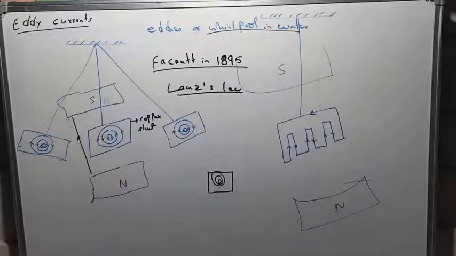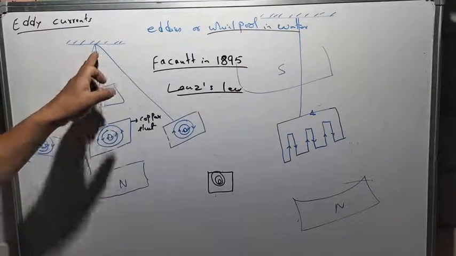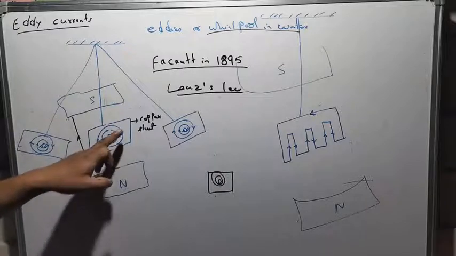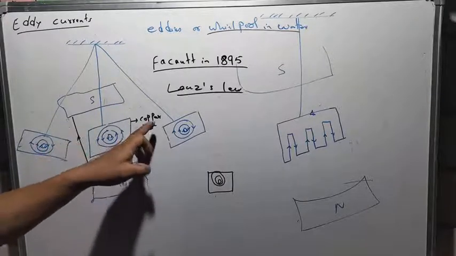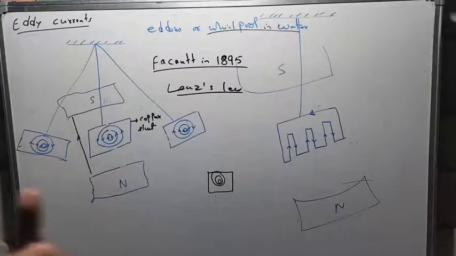In 1895, Foucault demonstrated many experiments to explain the presence of eddy currents in a metallic body. The first experiment consists of a pendulum bob in the form of a copper sheet, a metal sheet.